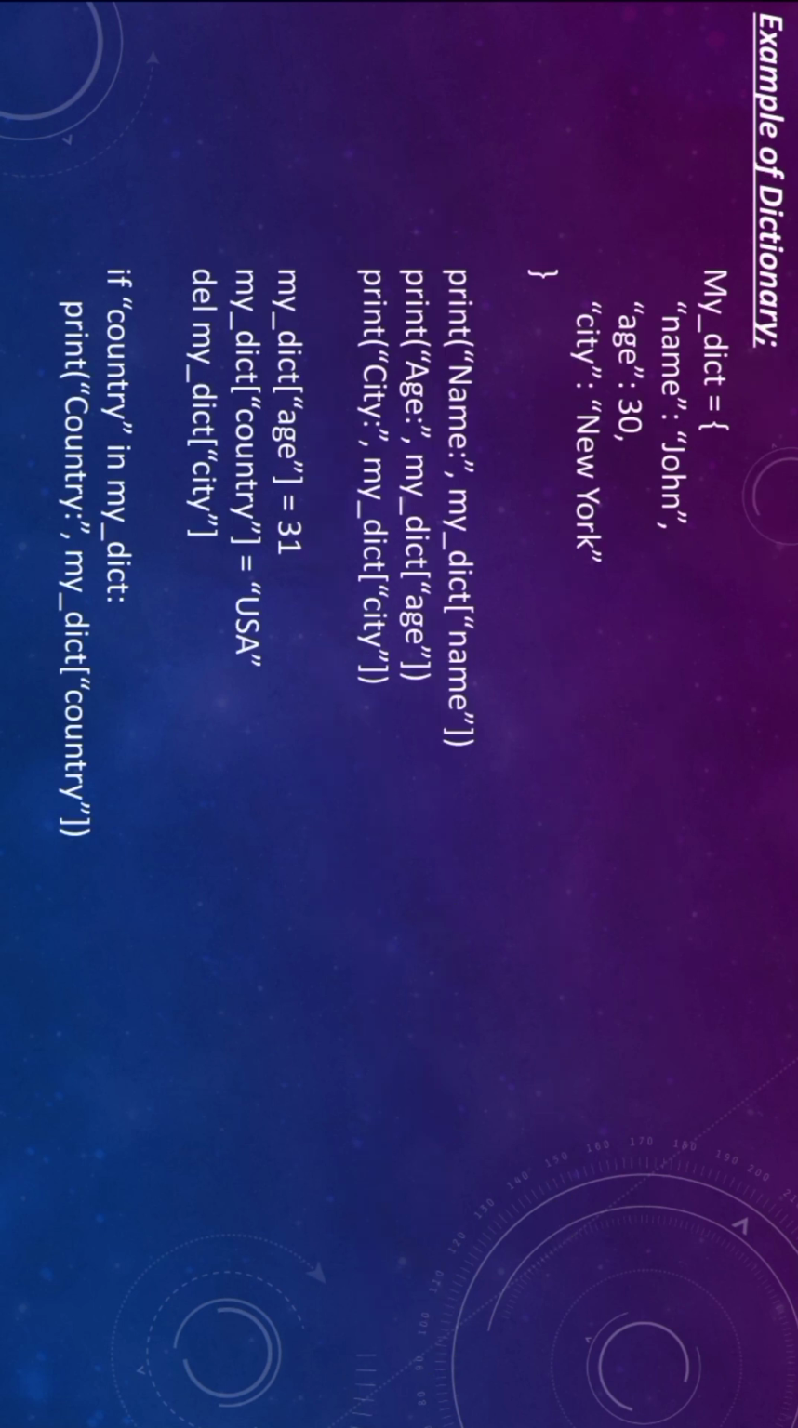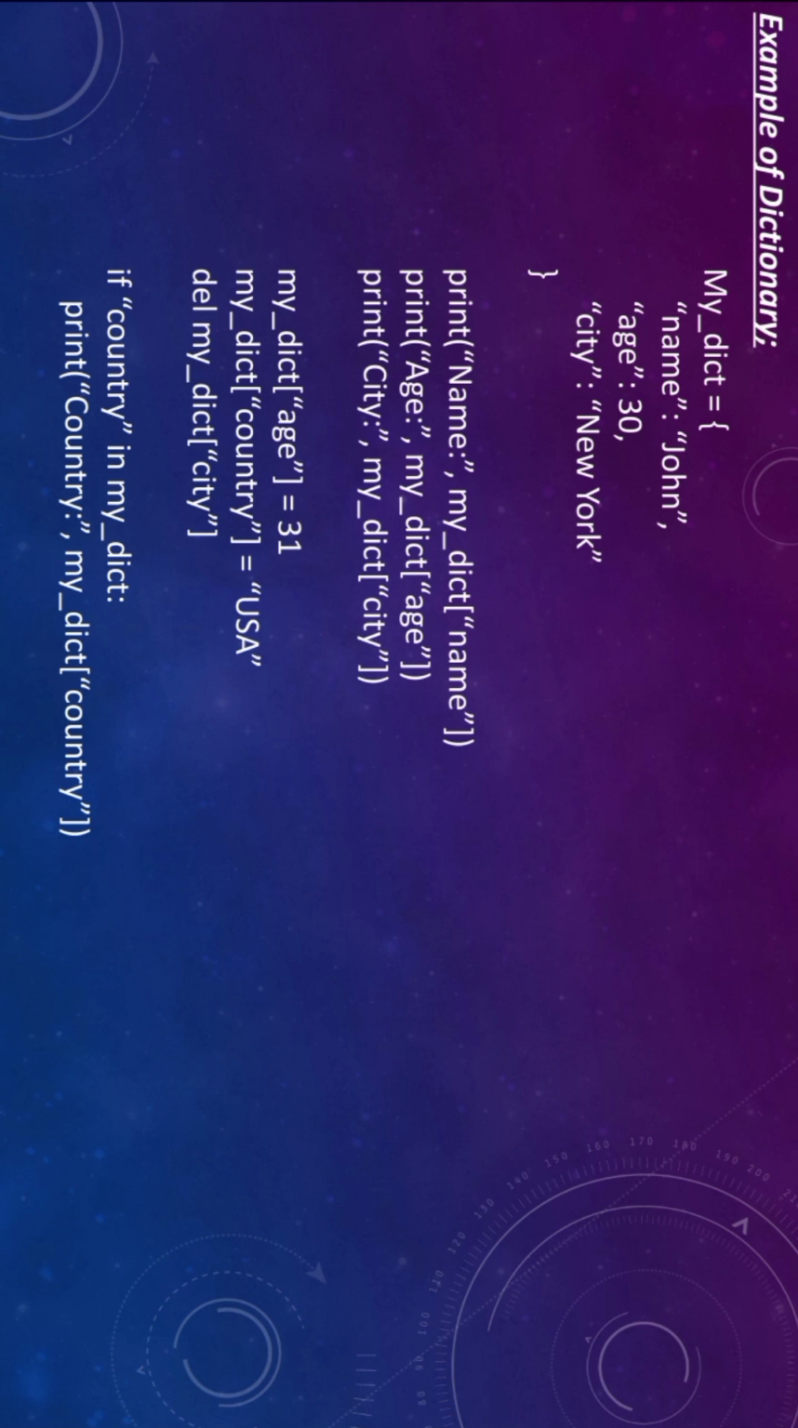And here is an example of a dictionary. See that my dict is equal to name John, age 30 and city New York, and we are printing the name, my dict of name and age, also city. Next, for my dict of age, we are giving another age 31, and we are giving a country, my dict of country is equal to USA. Then we are deleting the city. Then we are giving if country in my dict, print country, my dict of country.